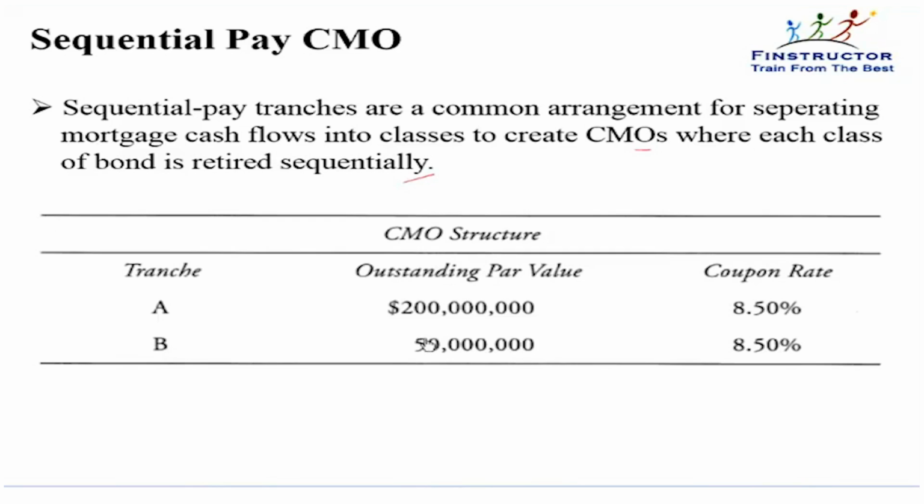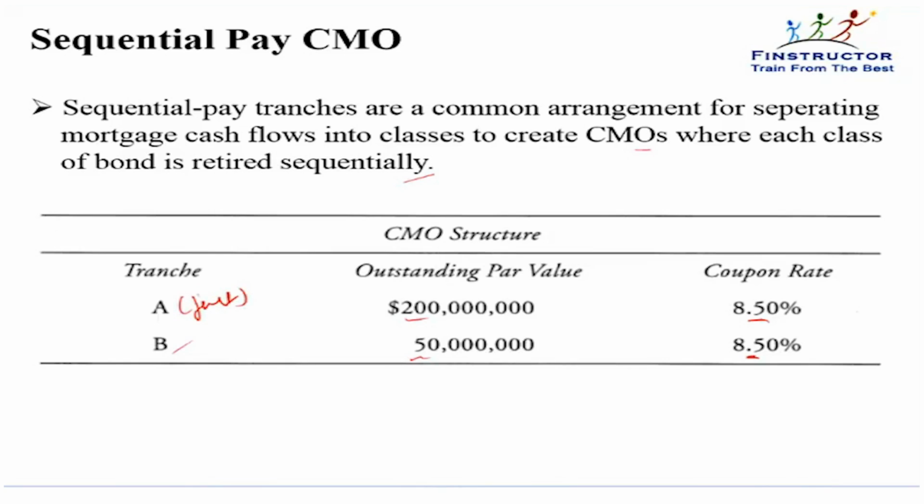Let's assume that our total mortgage pool has a par value of $250 million. That is, in time, $250 million is going to be paid back with interest. What we do is split it into $200 million and $50 million. We'll call this tranche A and the second is tranche B. Both have a coupon rate of 8.5%. The catch is that tranche A gets paid first.